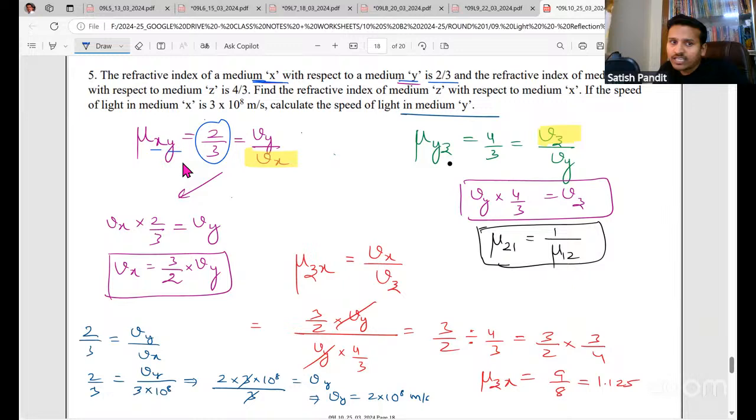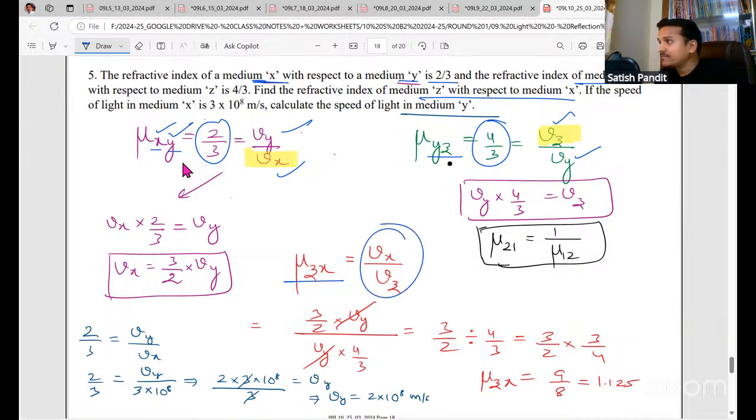So in terms of velocity, can I write Vy by Vx? And the refractive index of medium Y with respect to Z is 4 by 3. That is Vz by Vy. What we have to find out is the refractive index of Z with respect to X. That is Vx by Vz. Correct? That means you just have to find Vx and Vz from the two equations, substitute, and get the answer.